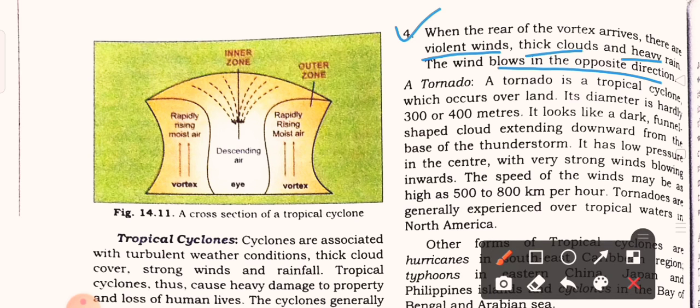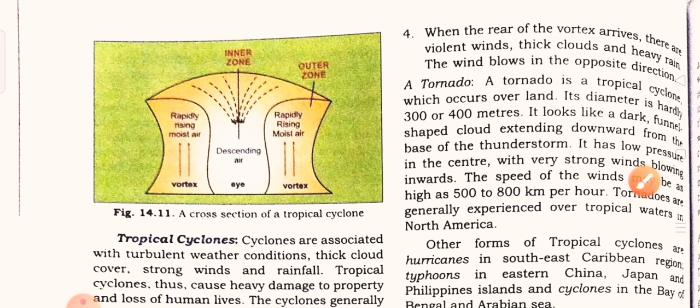Next comes the tornado. A tornado is a type of tropical cyclone and it has a diameter of 300 to 400 meters. How does it look? It looks like a dark funnel-shaped cloud extending downward from the base of the thunderstorm. As it is a tropical cyclone, it has a low pressure center with strong wind blowing inward. Here the speed of the wind may vary from 500 to 800 km per hour. Tornadoes are generally experienced over the tropical water in North America.